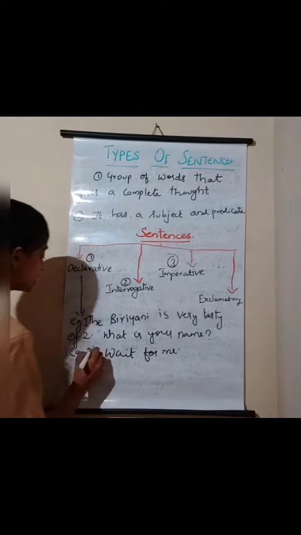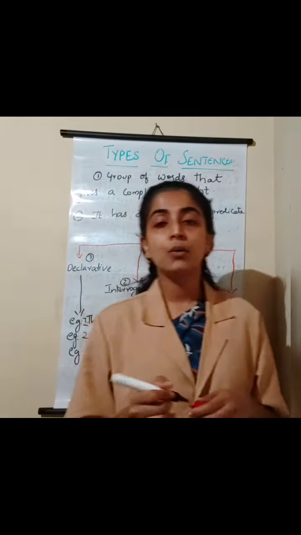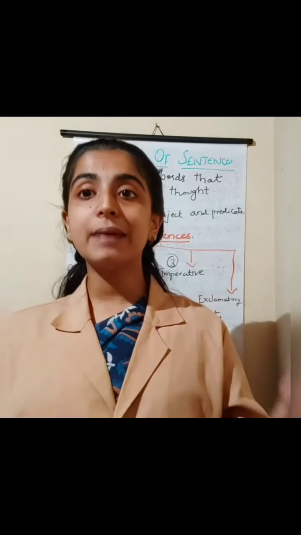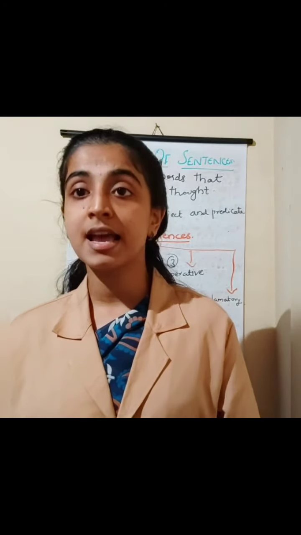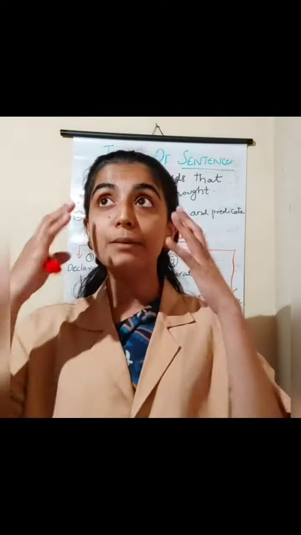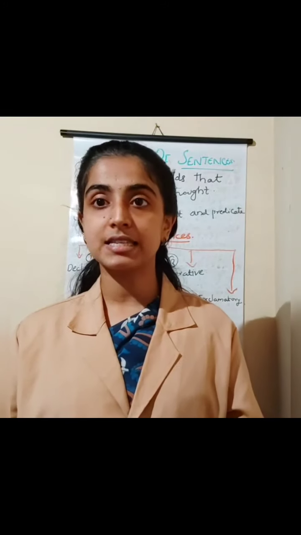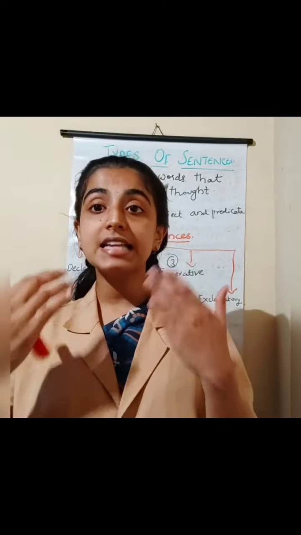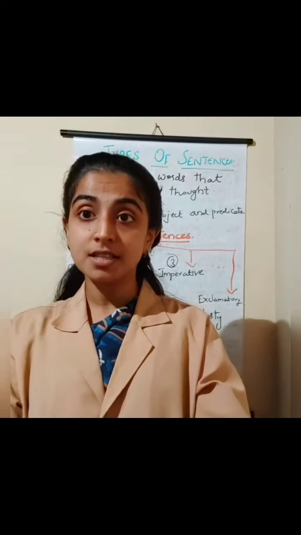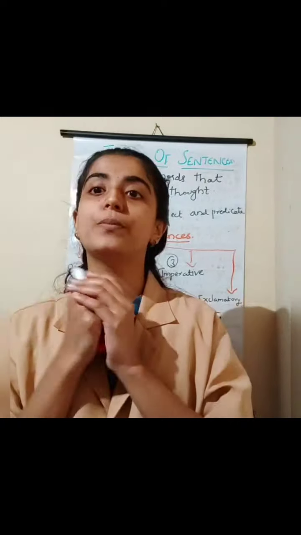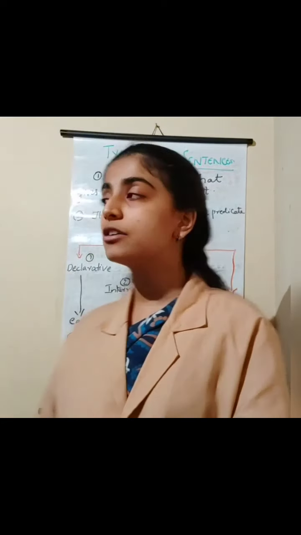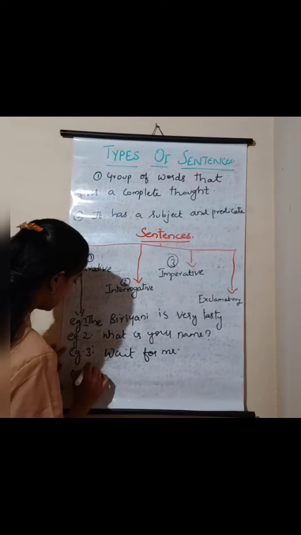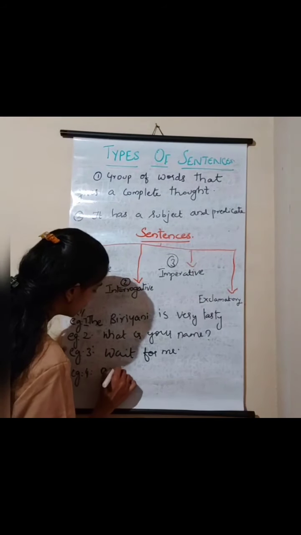Now moving on to the last one, children, this exclamatory. What do you mean by exclamatory sentence? Exclamatory sentences are those sentences that are used to show our emotions, our feelings. So exclamatory sentences are those sentences that express the emotions or the feelings of a person, of a speaker. For example, I can say, ouch.